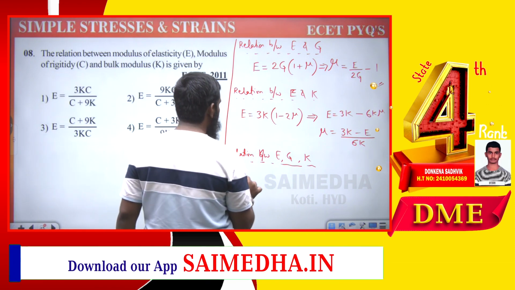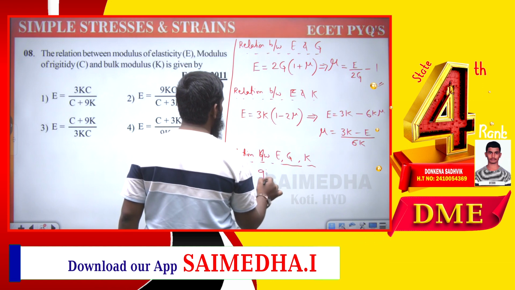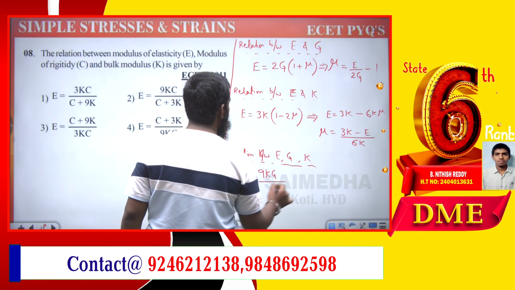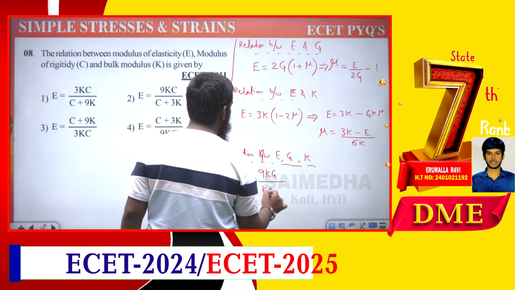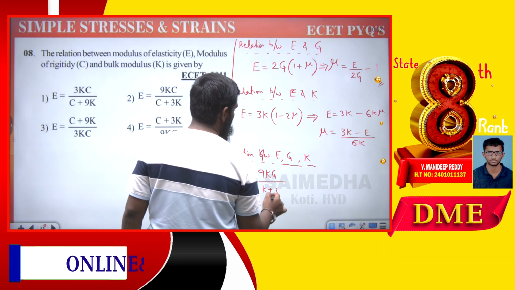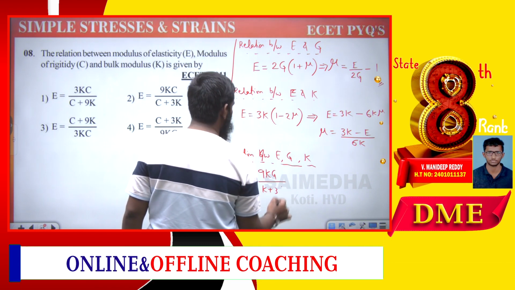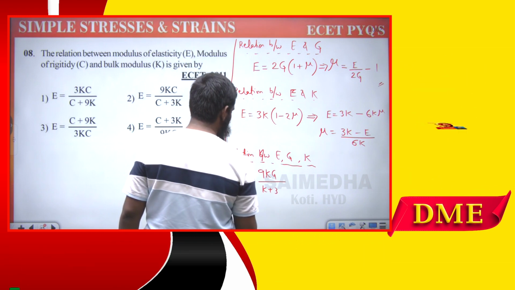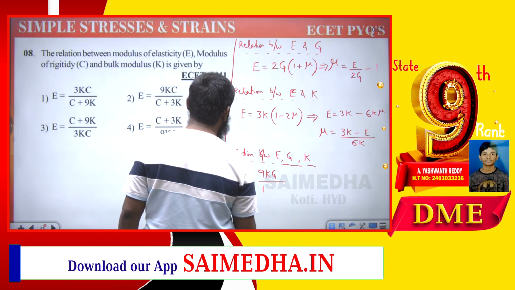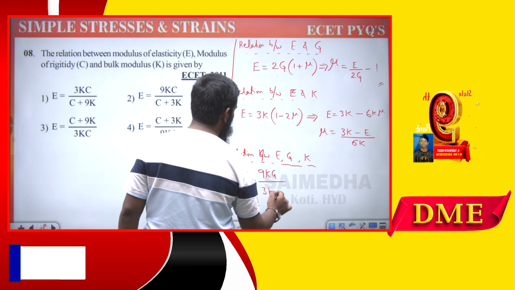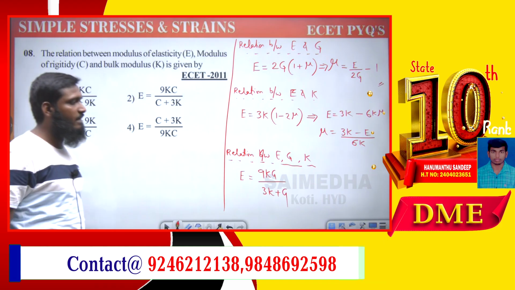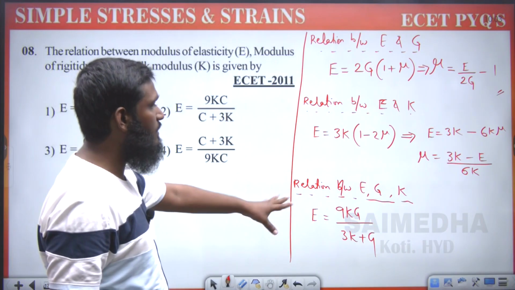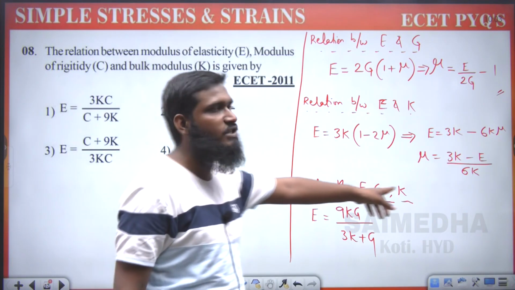So E is equal to 9KG divided by 3K plus G. We are having this part as 3K plus G, okay. So this is the formula we are having: E is equal to 9KG divided by 3K plus G. According to this formula we have to remember E, G and K.